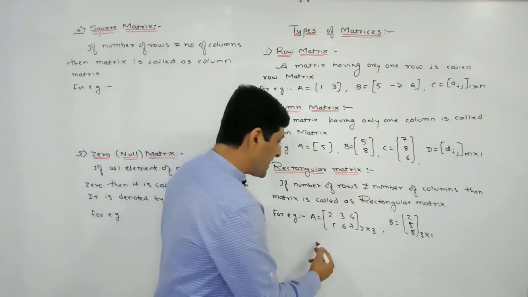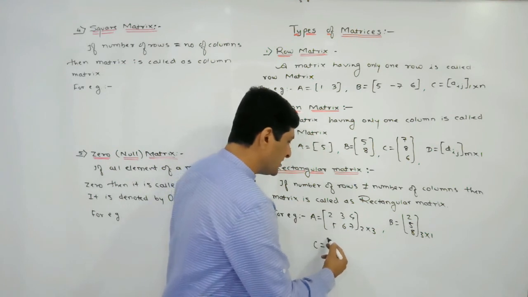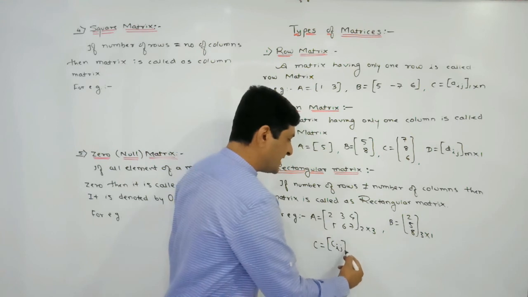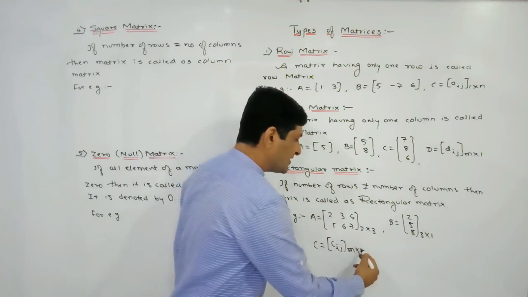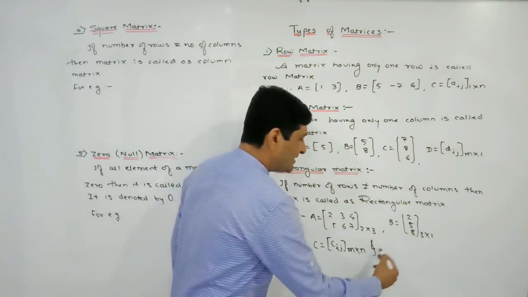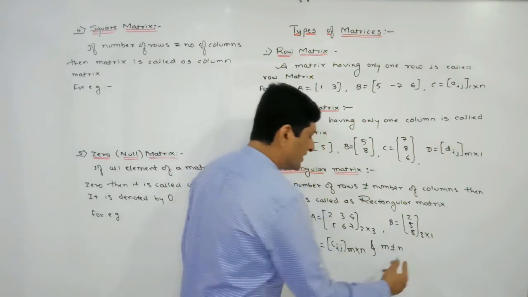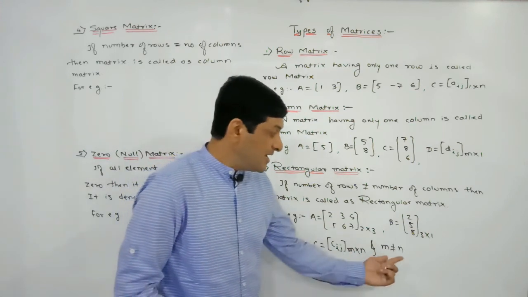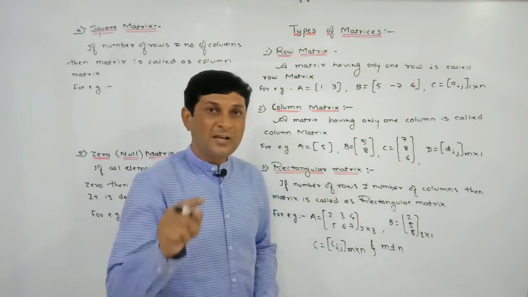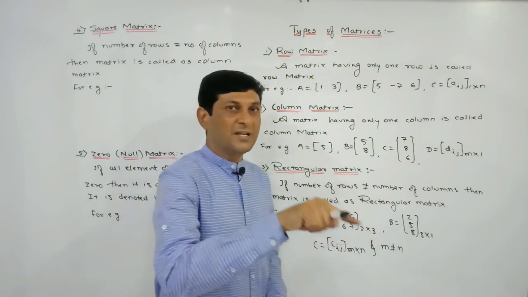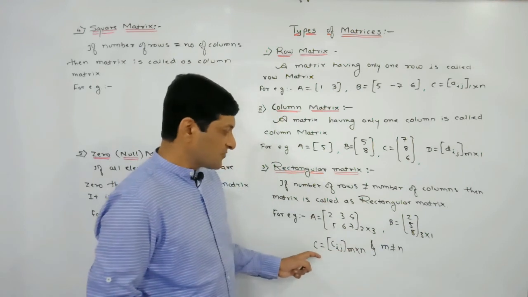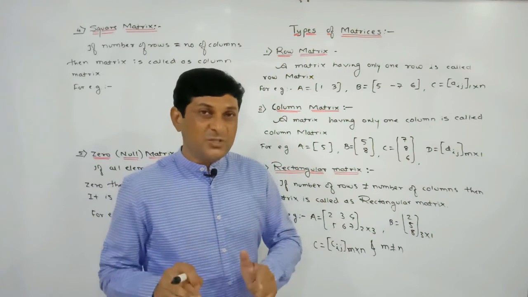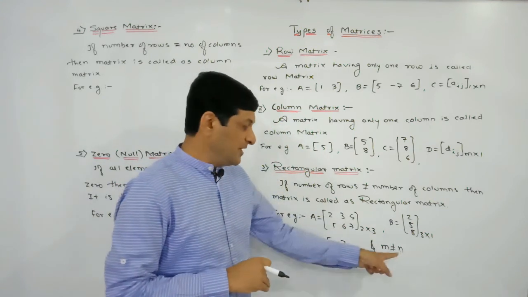Now if we write the definition in terms of notation, it can be written as: let C be a matrix, I am denoting its element by Cij, and its order is m by n, and m is not equal to n. What is m? M means the number of rows. What is n? N means the number of columns. Here I am saying that m and n are unequal, meaning the number of rows and the number of columns are unequal. So if these conditions are satisfied, we can say that C is a rectangular matrix.